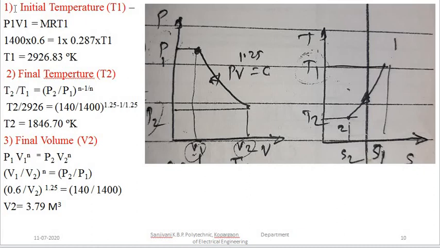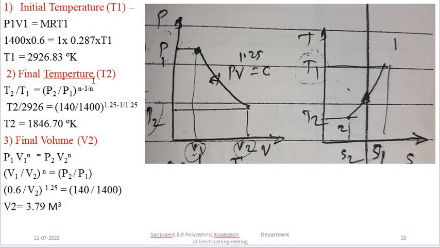So the first parameter you have to calculate is the initial temperature T1. Now we know the values of pressure P1 and volume V1, and only T1 is unknown at state point 1. Therefore we can apply the general gas equation at state point 1. So it is P1 V1 is equal to MR T1. Putting the corresponding values, we calculate the initial temperature T1, that is equal to 2926.83 degree Kelvin. So that is the value of temperature T1 at state point 1.